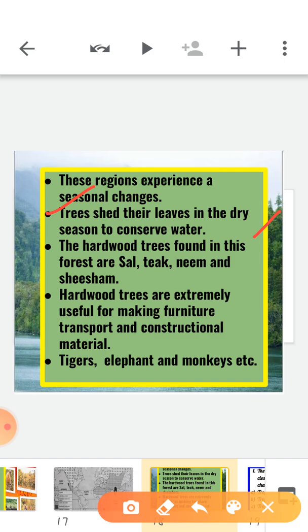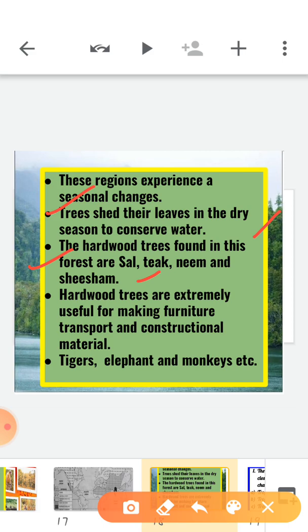Now next, if we talk about the flora, in these forests hardwood trees like sal, teak, neem, shisham are found, and these trees have great commercial value.